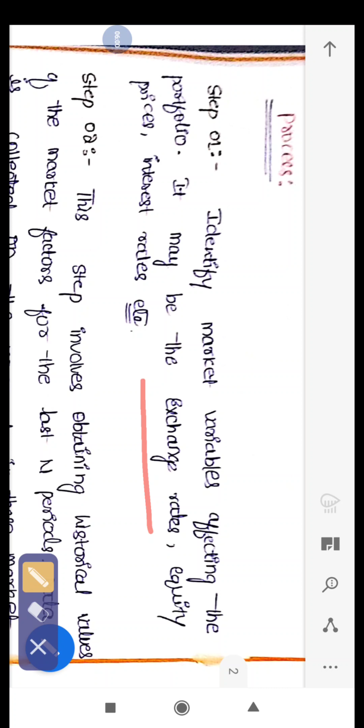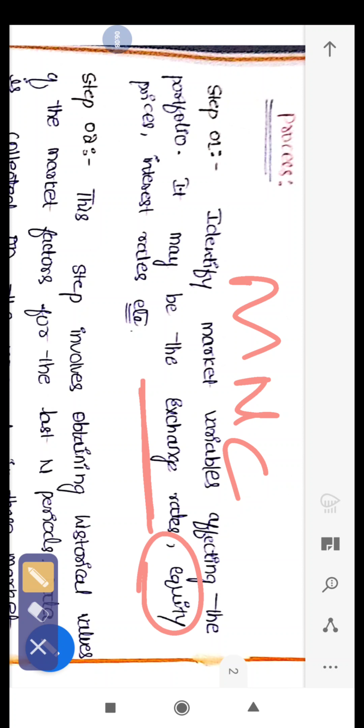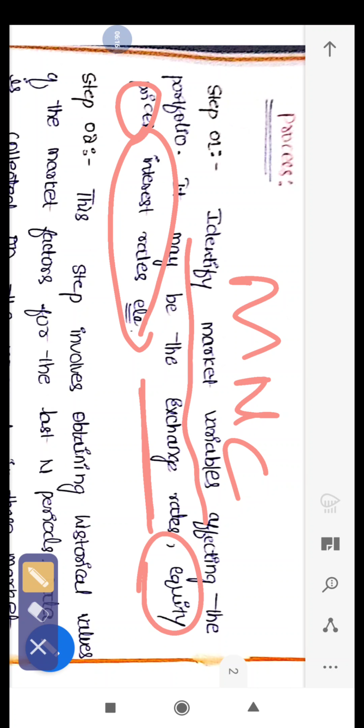If your company is an MNC, operating over the boundaries, the variable can be the exchange rate, equity prices, meaning changing prices in the stock exchange, and the changing interest rates also. So the first thing is we have to identify the market variables.